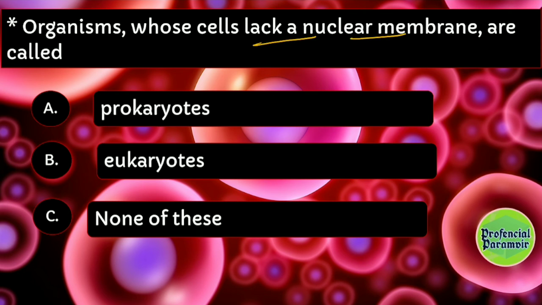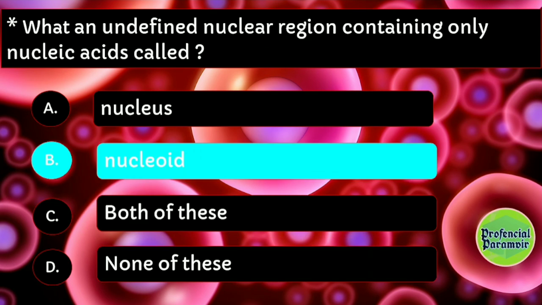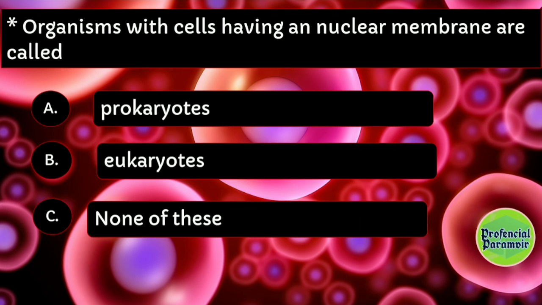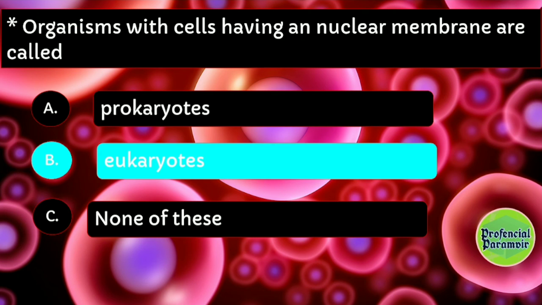Organisms whose cells lack a nuclear membrane are called prokaryotes. Organisms with cells having a nuclear membrane are called eukaryotes. This has also been given in the passage.